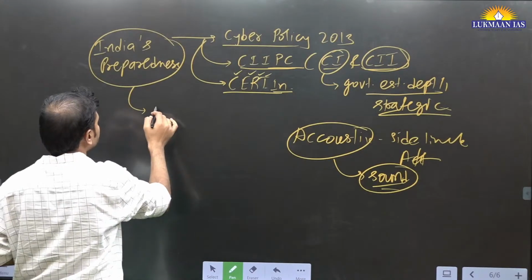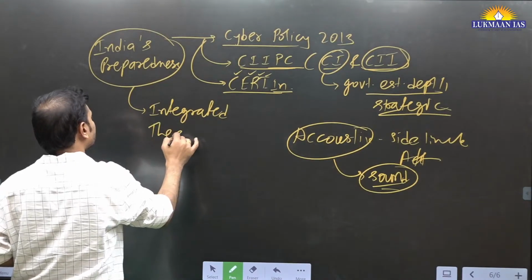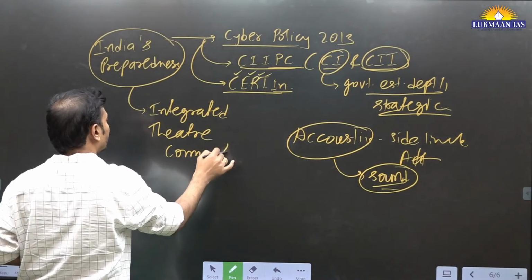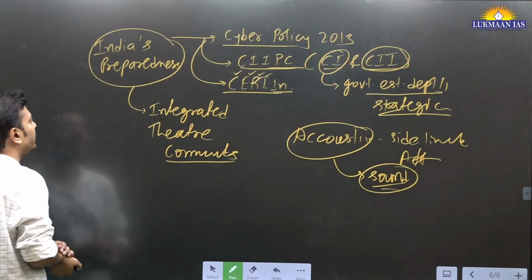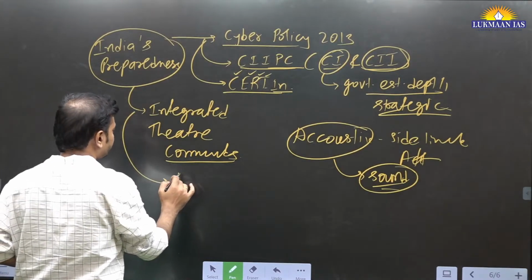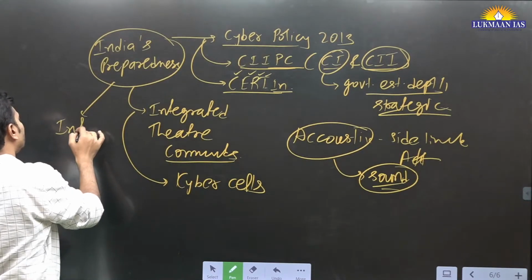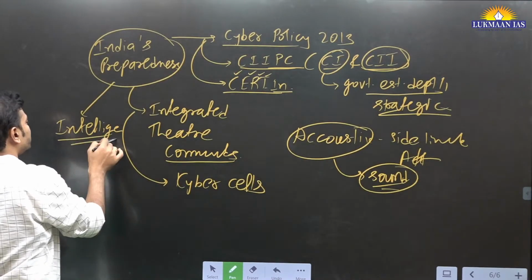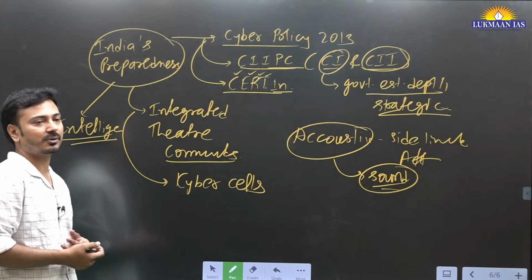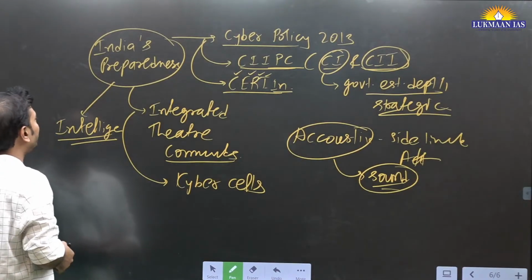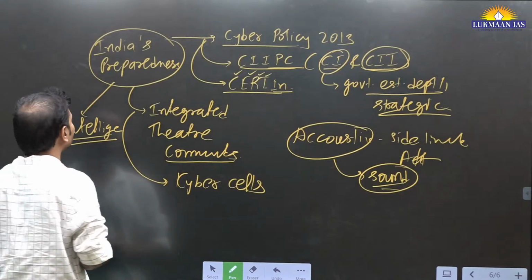India's preparedness in terms of defense establishment, we have integrated theater commands, the one located in Andaman and Nicobar, where all 3 armed forces are collaborating. Then within defense we have cyber cells. Thereafter we have intelligence. For intelligence we have a separate Intelligence Bureau, and within defense we have the Defense Intelligence Unit, DIU. The Akshay Kumar character in the movie Holiday belongs to that. You must have seen the movie Holiday, where Akshay Kumar comes on a one month leave, he is from the Defense Intelligence Unit, right.